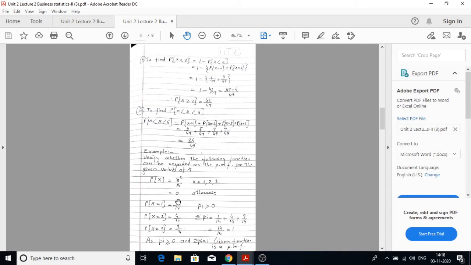So every probability is greater than 0. Now we have to take summation pi, which is nothing but 1 by 14 plus 4 by 14 plus 9 by 14. So the total becomes 14 by 14, which is equal to 1. So as every probability is greater than or equal to 0 and summation of pi is equal to 1, given function is a probability mass function.